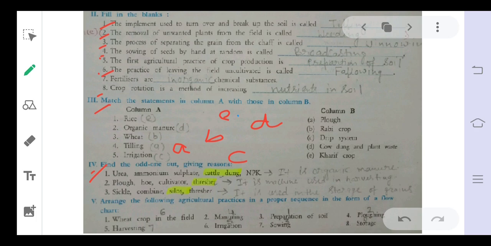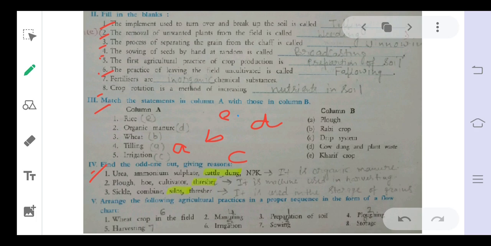The first is urea, ammonium sulfate, cow dung, and NPK. Urea, ammonium sulfate, and NPK are inorganic nutrients or fertilizers, whereas cow dung is an organic manure. So cow dung is odd.